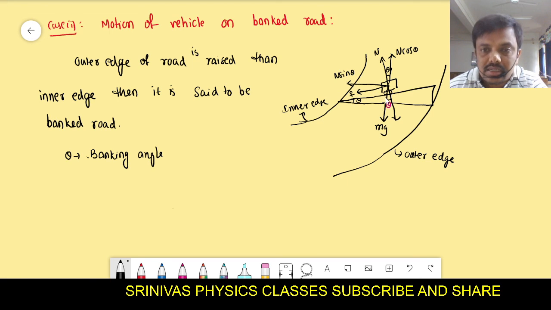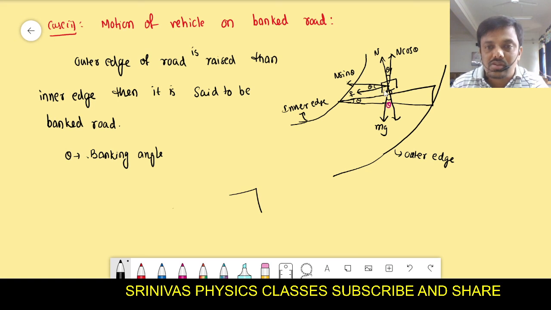When this angle is theta, this frictional force is always perpendicular to N. Then this other angle is 90 minus theta, because the total is 90 degrees, and this will also become theta from the mathematics.